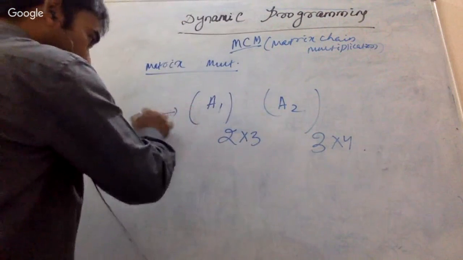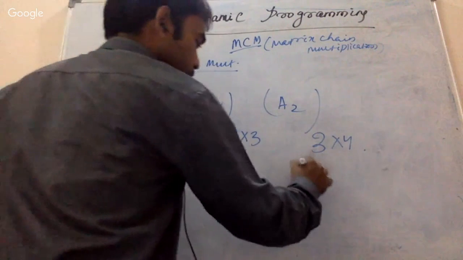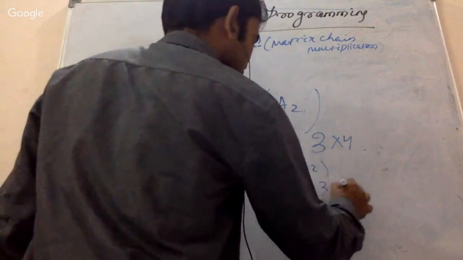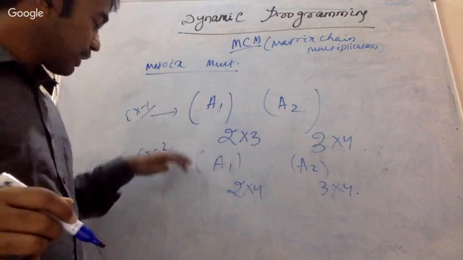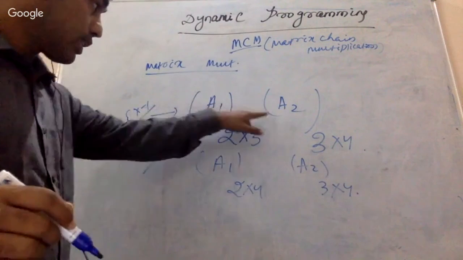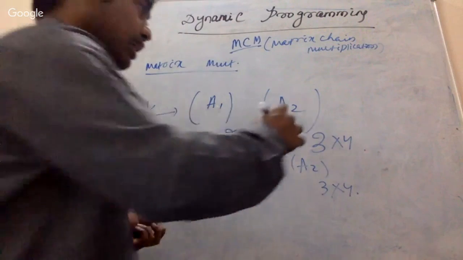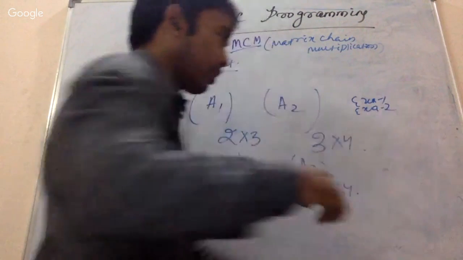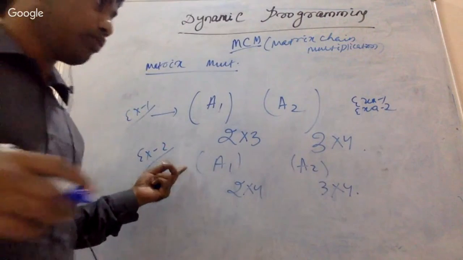So I am giving you example 1 and example 2. Same A1, A2. In one, this is having size 2 cross 4, and this is having 3 cross 4. Then the question is whether I can multiply the matrices in example 1, and whether I can multiply the matrices in example 2.